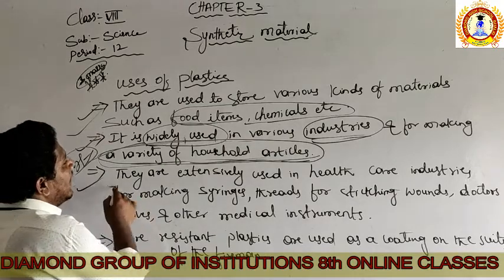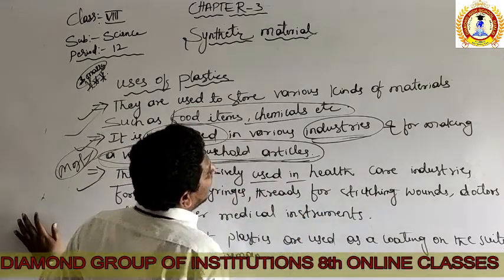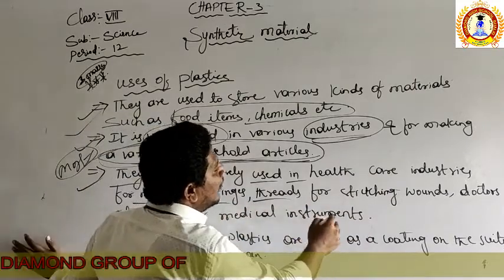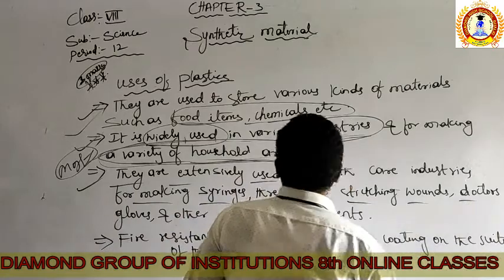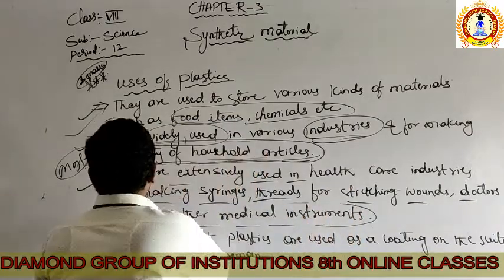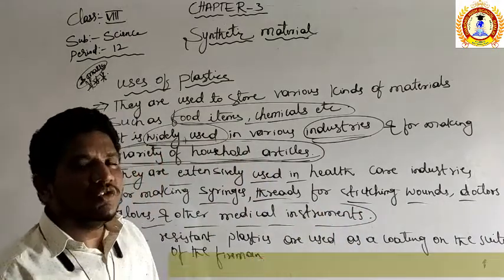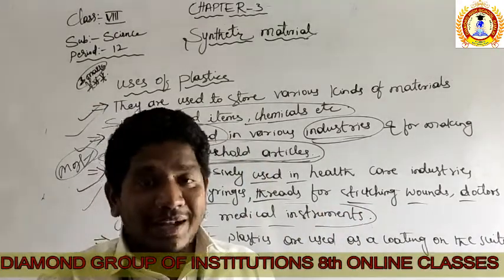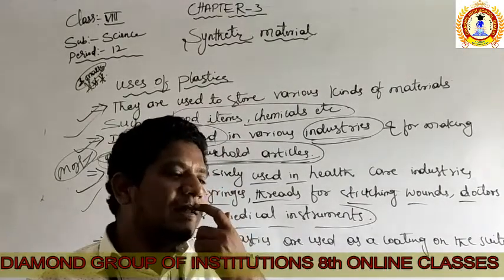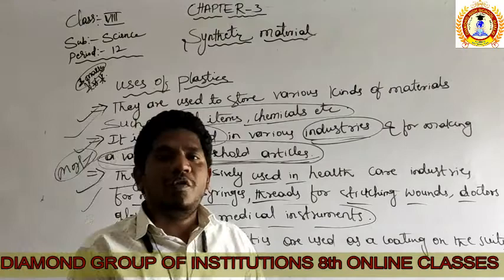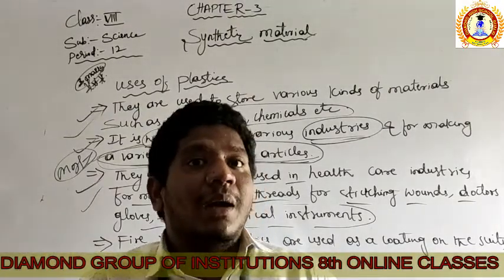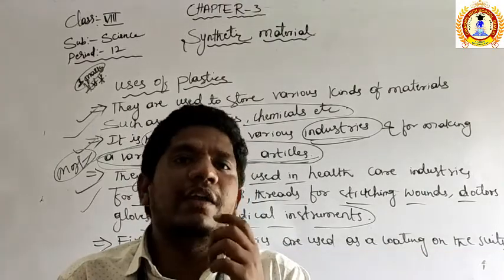Third use is they are extensively used in healthcare industries for making syringes, threads for stitching wounds, doctor gloves, and other medical instruments. They all are again made up of plastics. You see how wide a range of application plastics have. I am telling you that human beings are now totally dependent upon plastics. Replacing plastic nowadays is highly impossible, because we are totally depending upon that one. Even in the medical sector, it has a wide range of application.